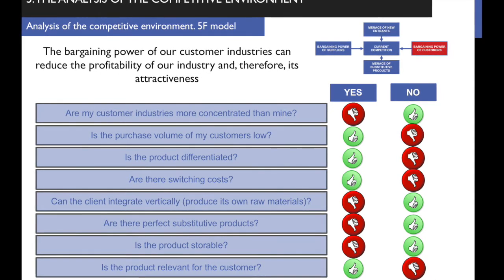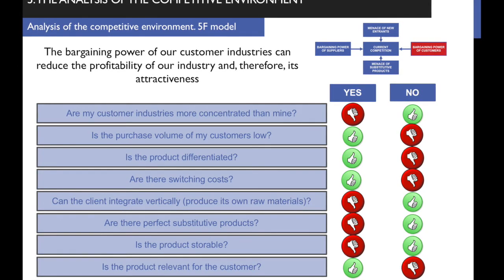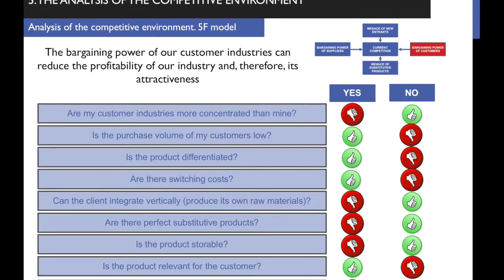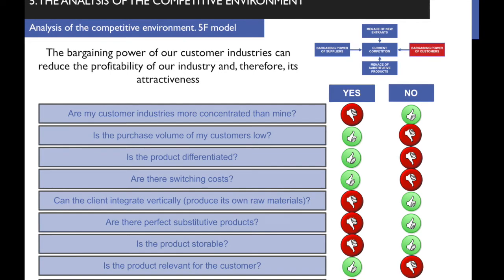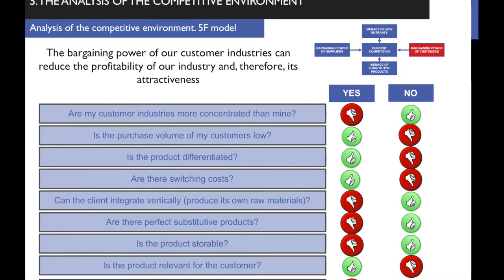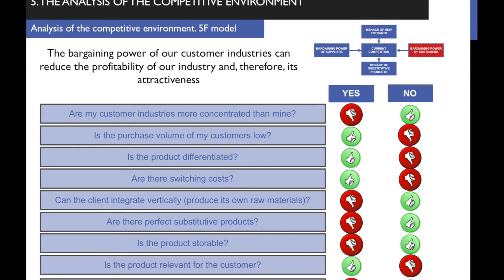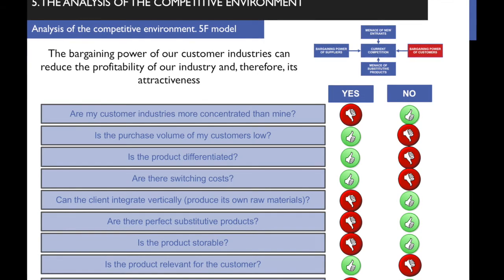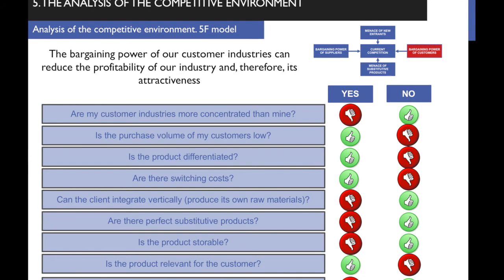Okay, the final customers against the food retailers. Can the client integrate vertically? Okay. If the client can integrate vertically, then it's a menace for the supplier. If the client cannot integrate vertically, then it's not a menace for the supplier. Then the supplier has got bargaining power. Okay. In this case, we are the food retailing industry. Is it possible that our final customers do the things for themselves, integrate themselves, retail their own products? This is absurd. Okay. So our food retailers have got bargaining power.